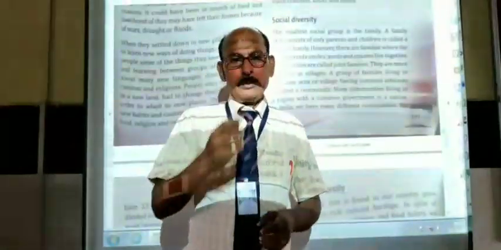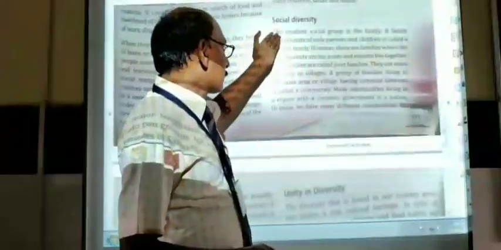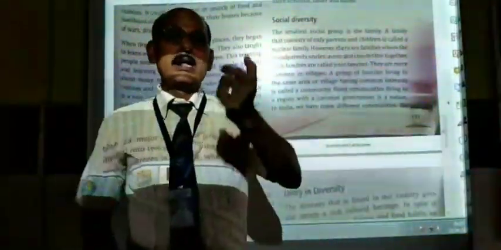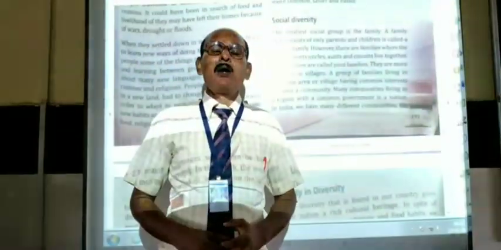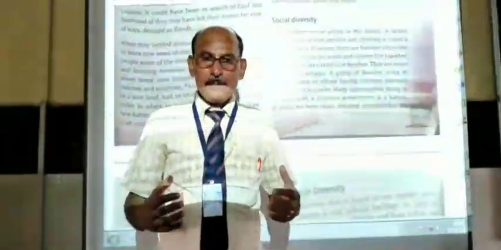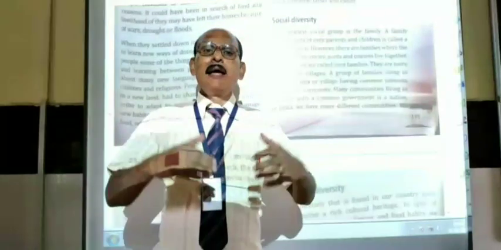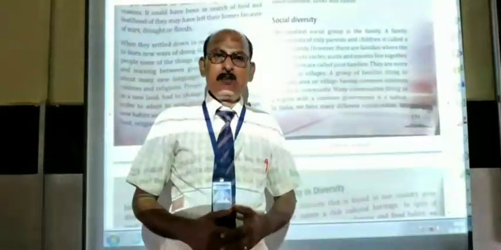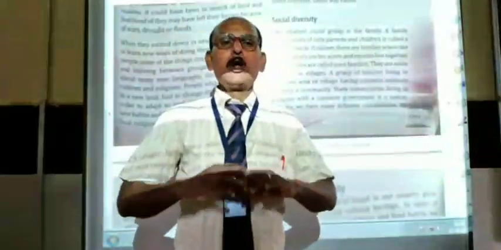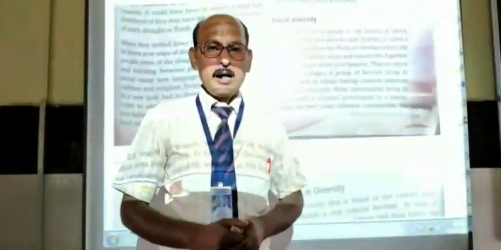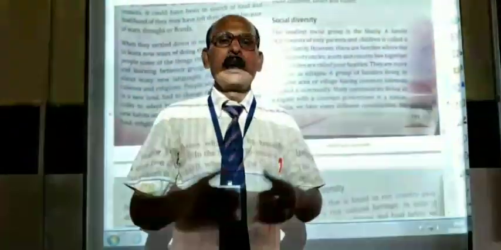So in this way, we come to know there is social diversity. That means living in a society, but people are of different languages, different religions, different castes. So there are so many societies, and all these societies are different from each other. So this is called social diversity.